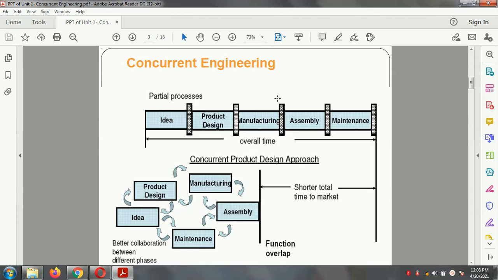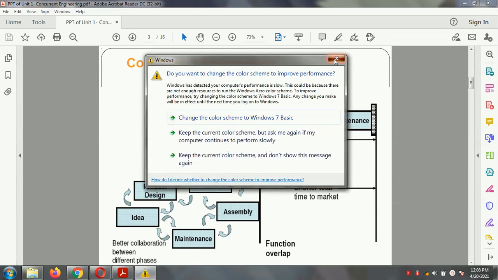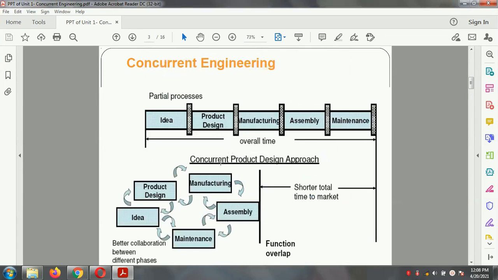The first diagram explains the traditional manufacturing method, in which we develop the idea. With respect to this idea, we design the product. After designing, the product is manufactured. After manufacturing, the product is assembled. After assembling, the maintenance is carried out. All these activities are carried out step by step, one by one. Therefore, it is a partial process, and an overall time will be taken for one single product in traditional manufacturing.